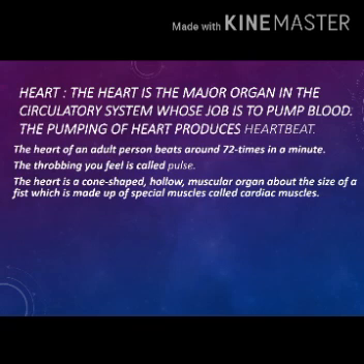Dear students, the heart of an adult person beats around 72 times in a minute. 72x in a minute. X means times. The heartbeat can be felt by placing fingers at the wrist or neck. Wrist means kalai. The throbbing, meaning dhadakna, that you feel is called the pulse.